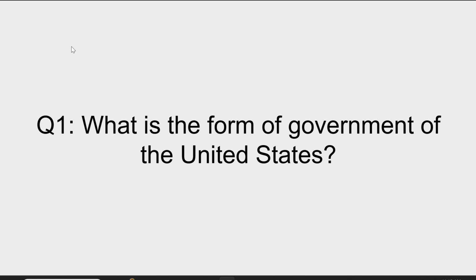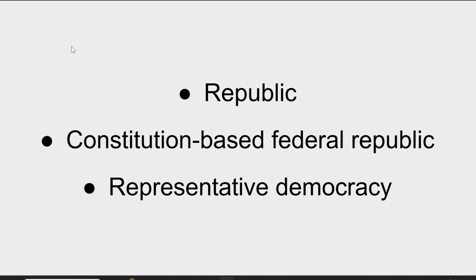What is the form of government of the United States? You need one of these. You can see republic, constitution-based, federal republic, representative democracy. Pick the one that's easiest for you to remember. Republic is usually what my students choose, but you can pick the one that works best for you.